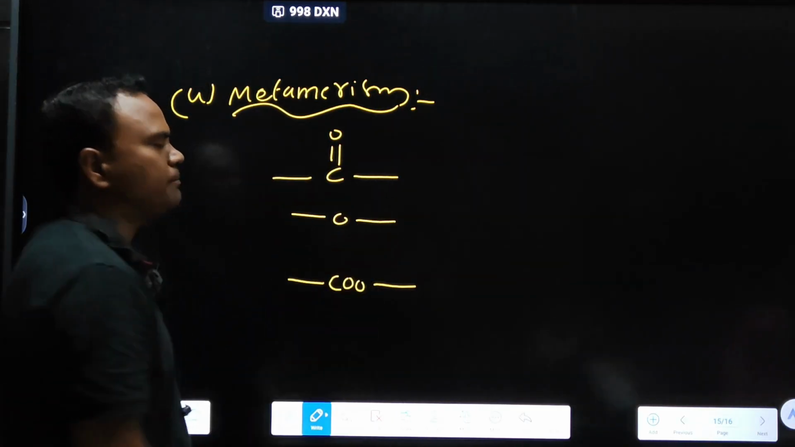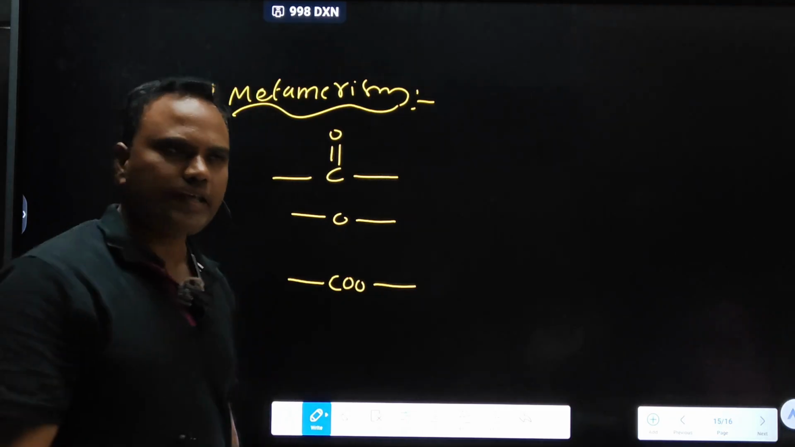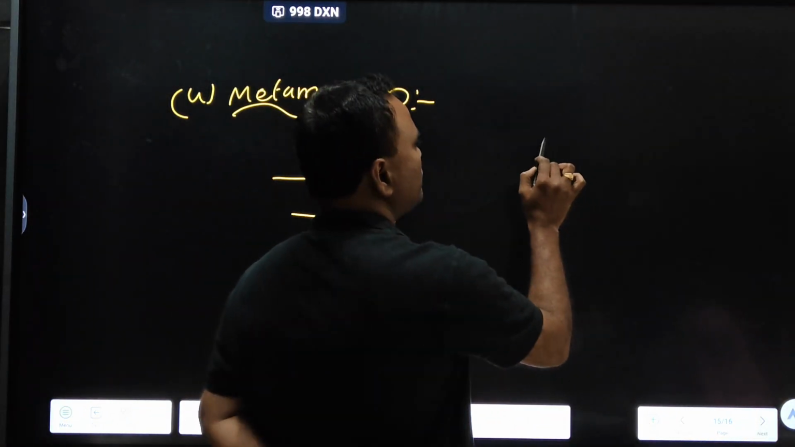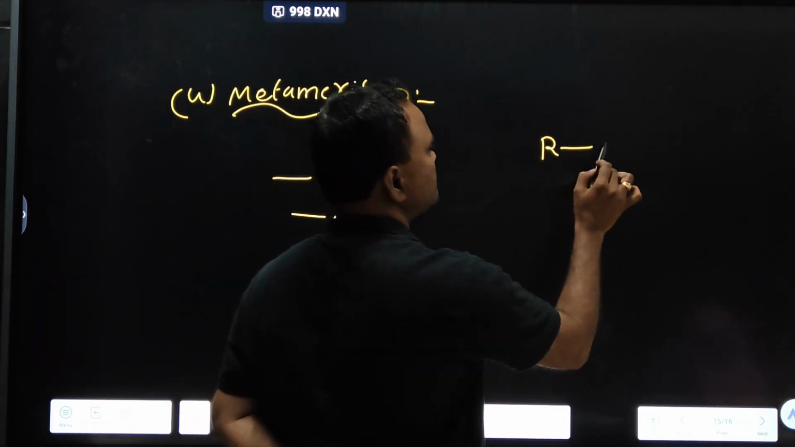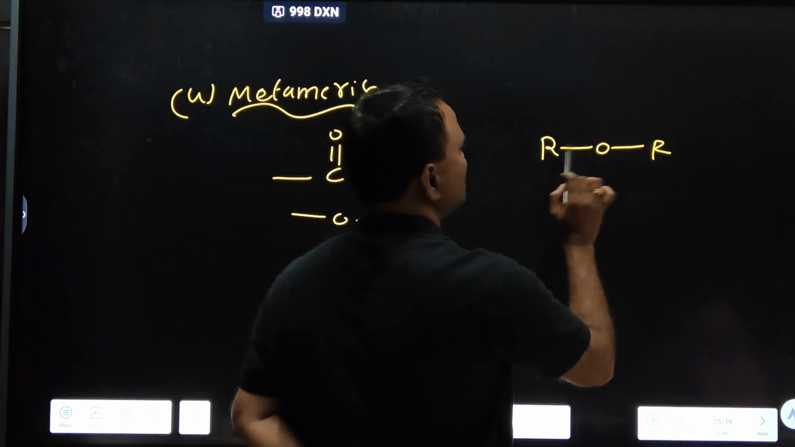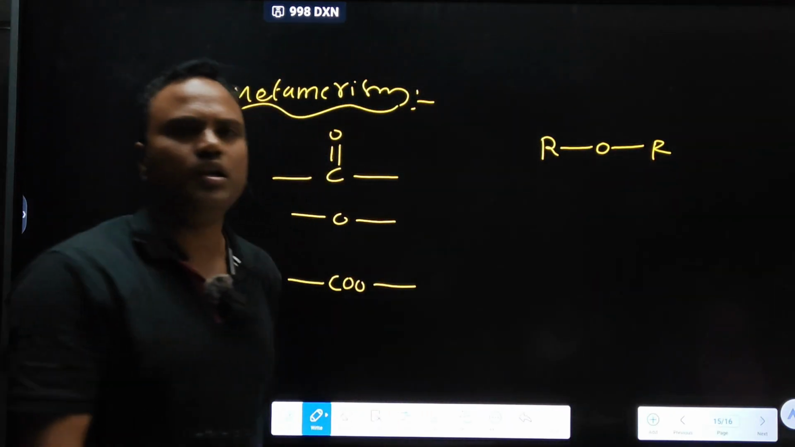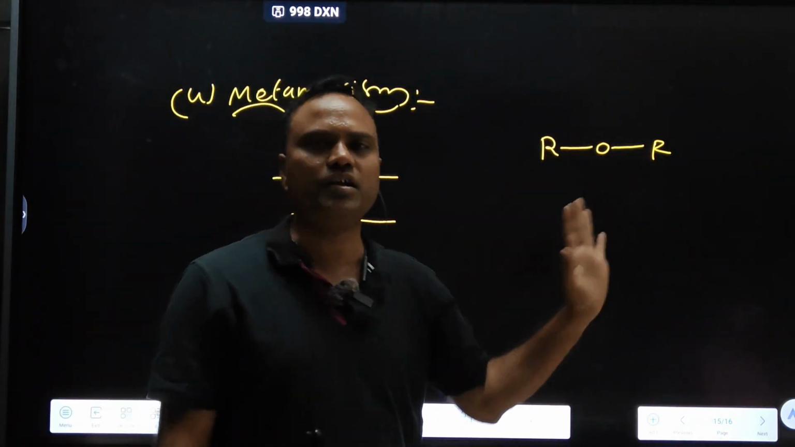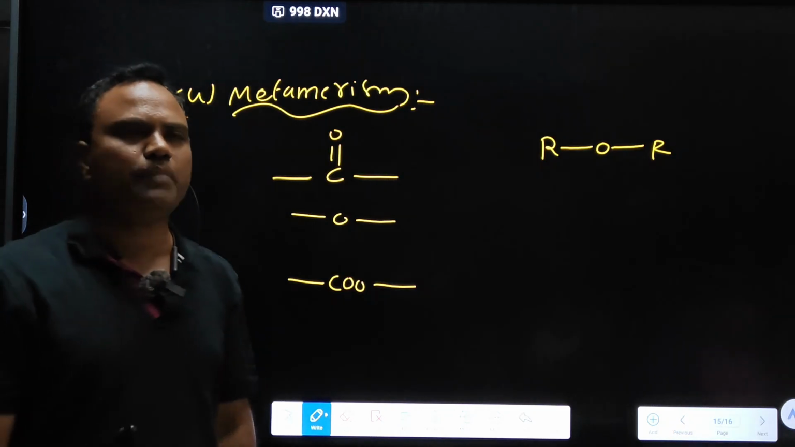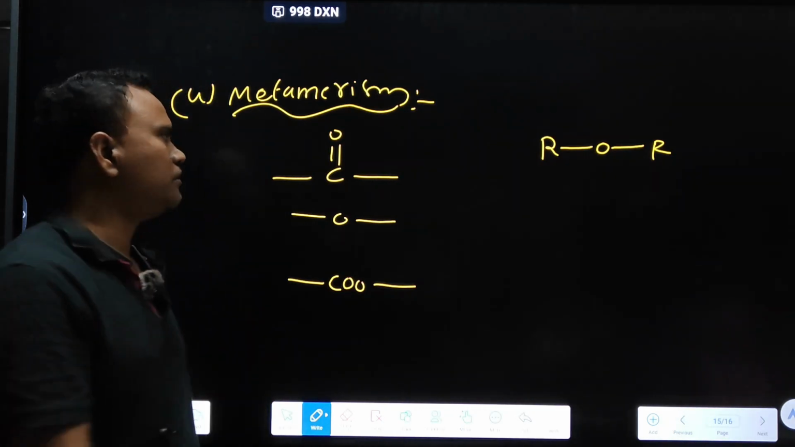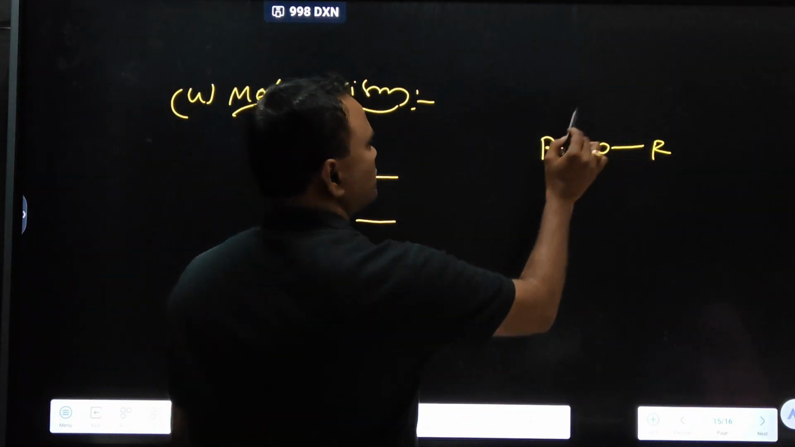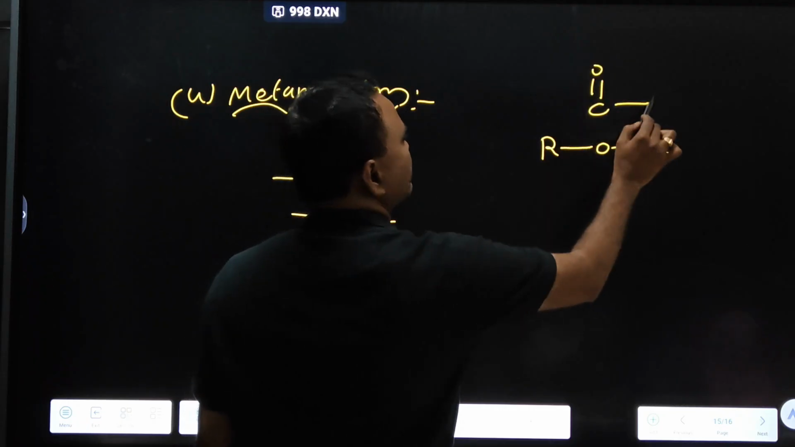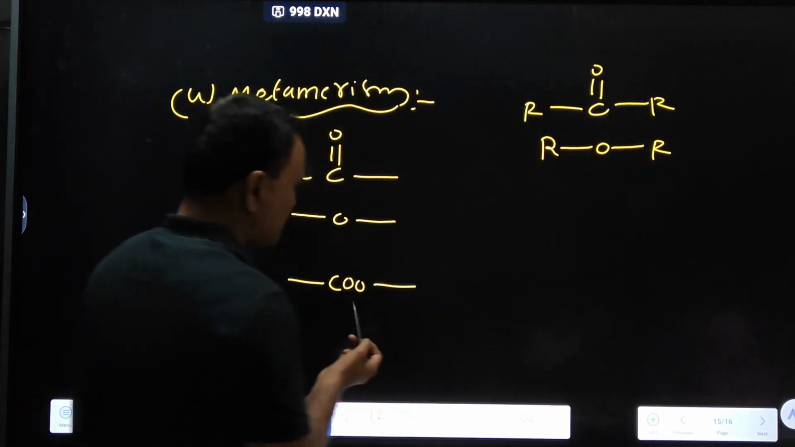Monovalent functional group and bivalent functional group. In any functional group, if two alkyl groups are present, like this is one alkyl, this is one alkyl, left hand side one R, right hand side one R is present, that is called a bivalent functional group. Ether, ketone are also bivalent functional groups.